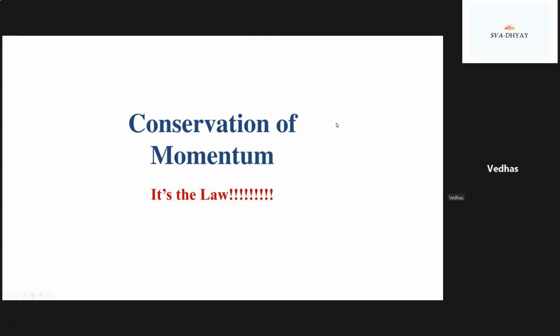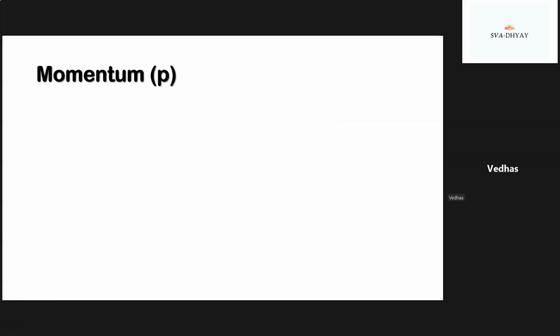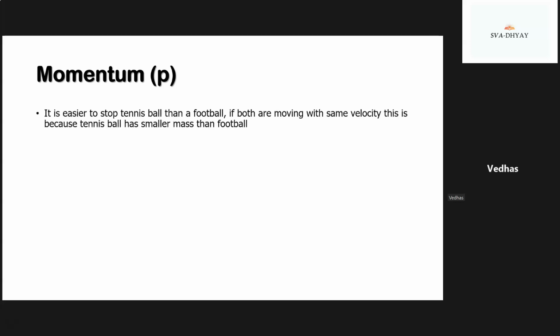Today we will see about the law of conservation of linear momentum. First, we will look upon momentum. It is easier to stop a tennis ball than a football if both are moving with the same velocity. This is because the tennis ball has a smaller mass than the football.